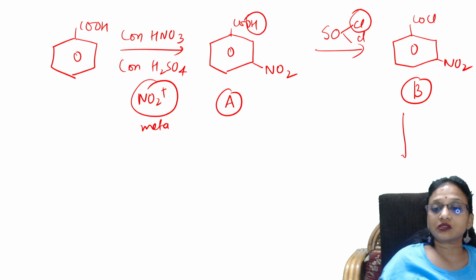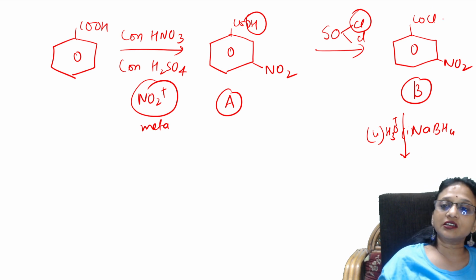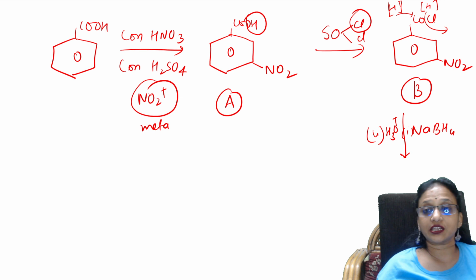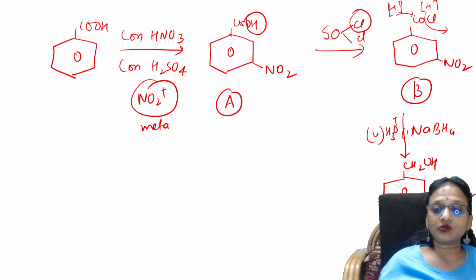Now what are you doing? You're treating this with reducing agent sodium borohydride. That is nothing but your reduction process in the presence of hydronium ion. So what will happen, students? Reduction means, check here, you're taking out this chlorine, and you'll be adding 1 hydrogen here, and you'll be adding 1 more hydrogen here. So what compound you'll be getting, students? You will be getting a primary alcohol. Remember, CH2OH, a primary alcohol with meta directing nitro group. This is your compound C.